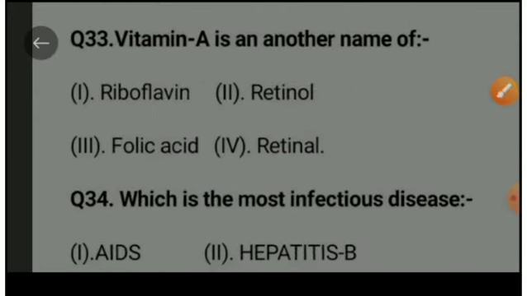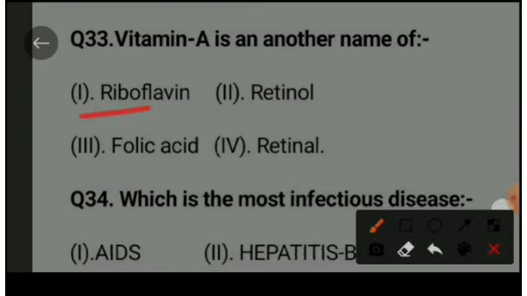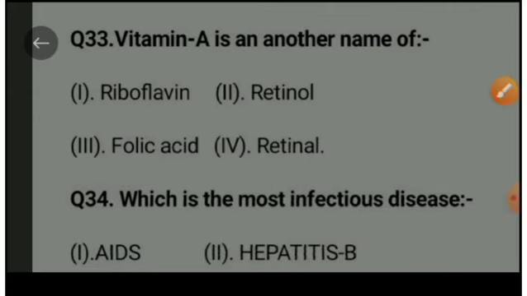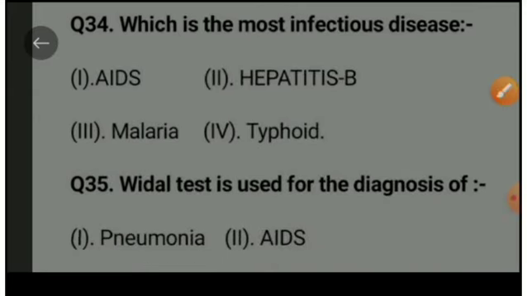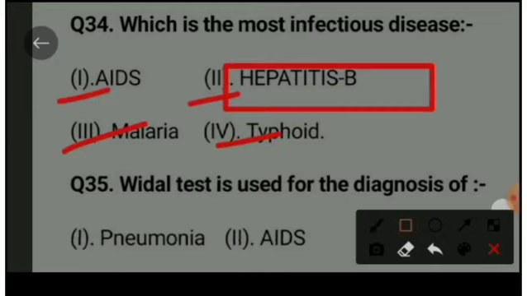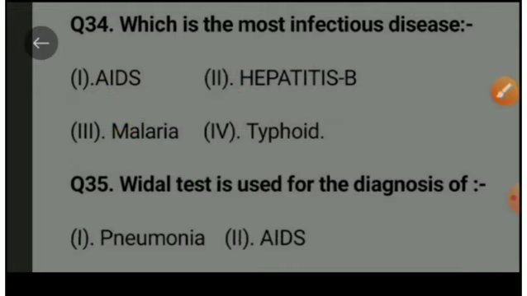Next question is, vitamin A is another name of, option A is riboflavin, option B retinol, option C folic acid, option D retinol. The right option is option B, that's retinol. Next question is, which is the most infectious disease? Option A AIDS, option B hepatitis B, option C malaria, option D typhoid. The right option is hepatitis B, which is the most infectious and severe disease.